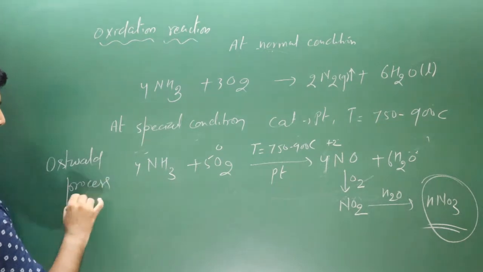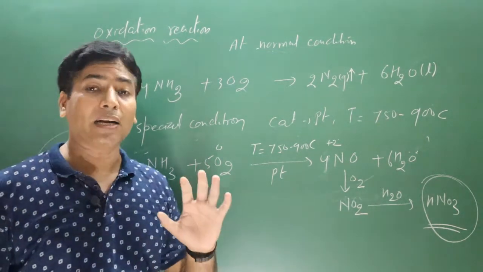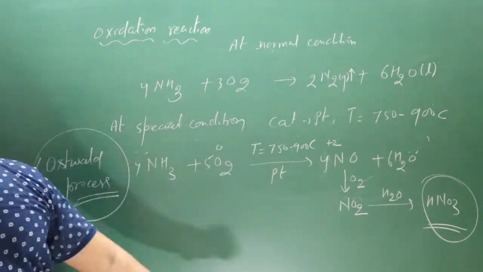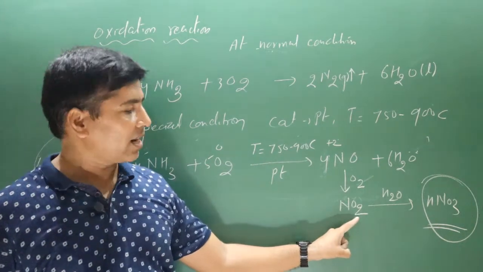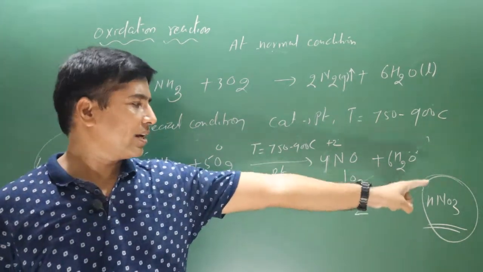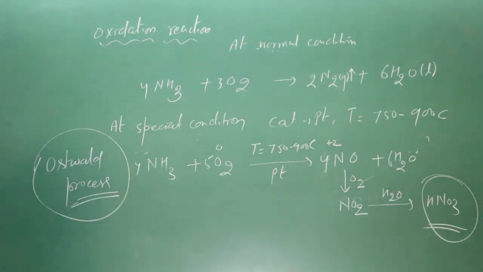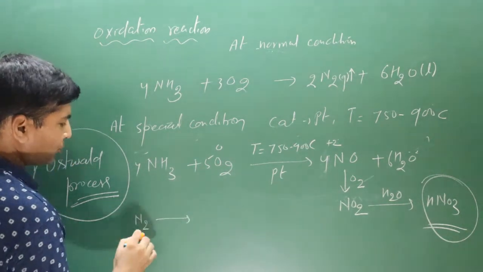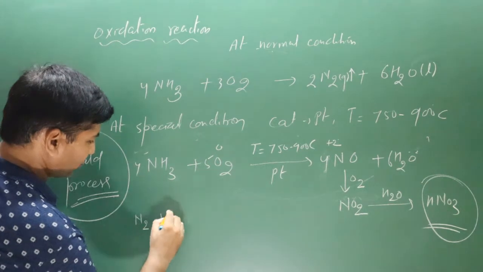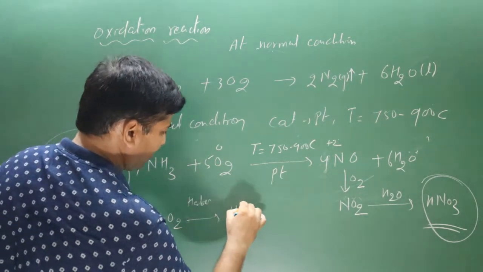The Ostwald process is used for the preparation of nitric acid. In this case, ammonia gas undergoes oxidation under a special condition to form nitric oxide, which undergoes oxidation to produce nitrogen dioxide, and in the presence of water and oxygen gas, it produces nitric acid. Now a very interesting concept. If you want to talk about the conversion reaction, let's say we have nitrogen gas and oxygen gas. This is the Haber process. It is producing ammonia gas.